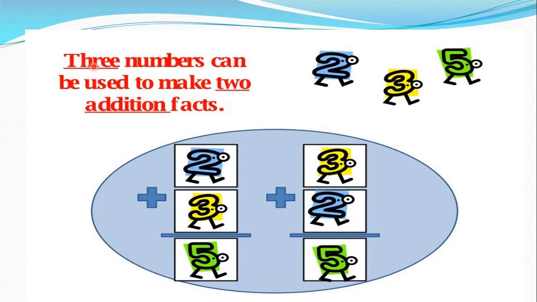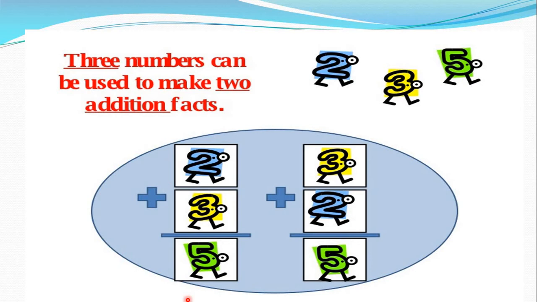Let's see here: three numbers can be used to make two addition facts. Again and again I am reading to you, three numbers can be used to make two addition facts. Okay, it means 2 plus 3.